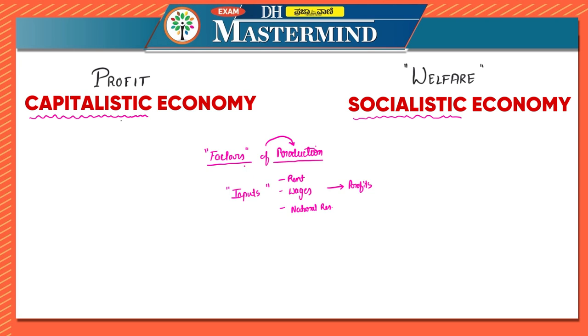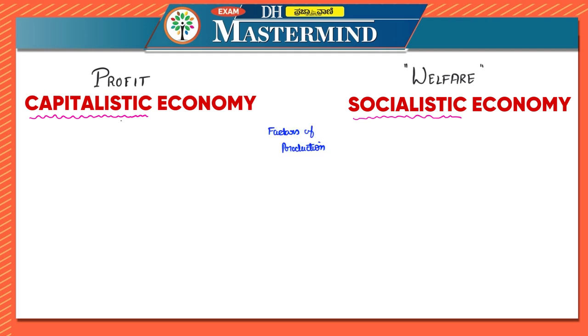Factors of production is important because on the basis of factors of production, we will categorize capitalistic economy and socialistic economy initially. Now, if these factors of production are controlled by private entities, then it is capitalistic economy. Why is it controlled by private entities? Because private entities are into profit making, that we have seen already.